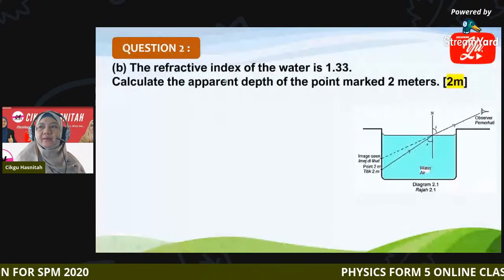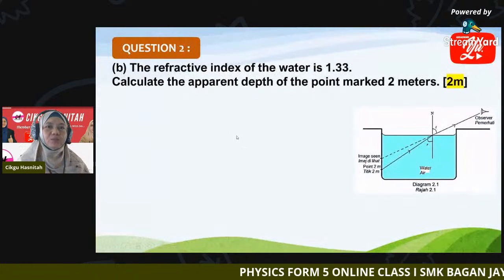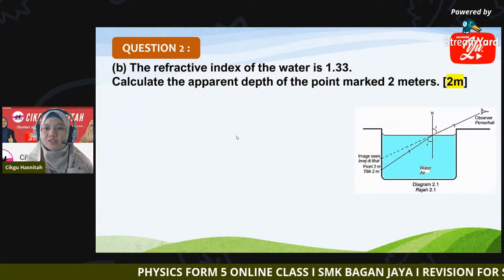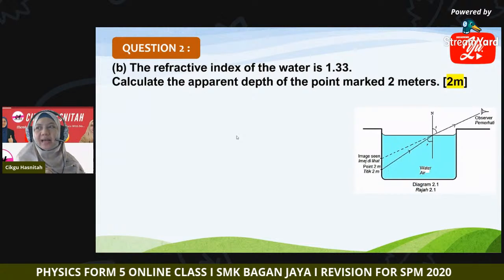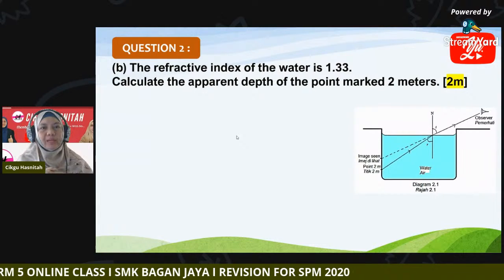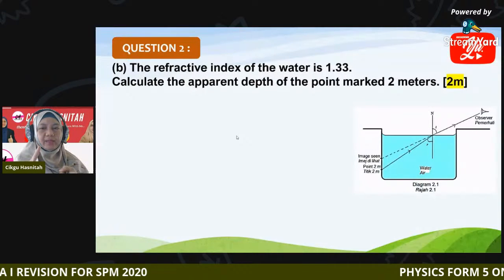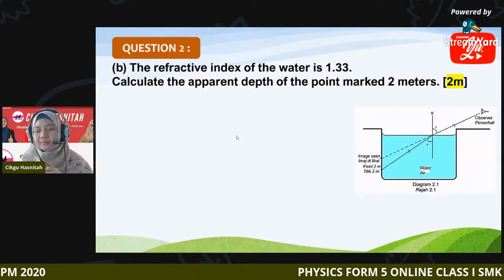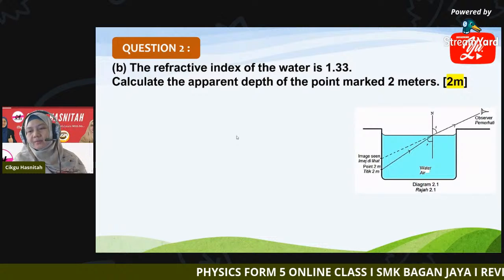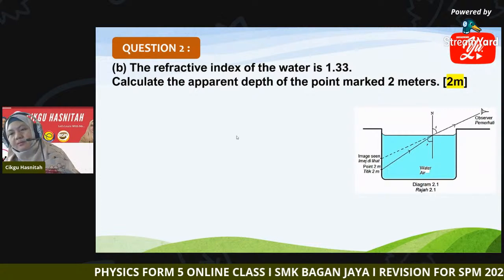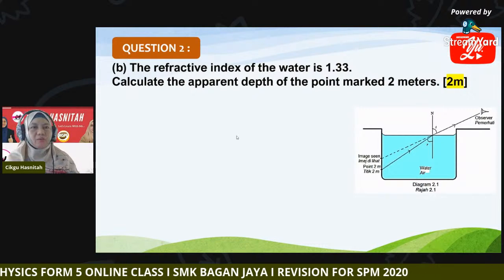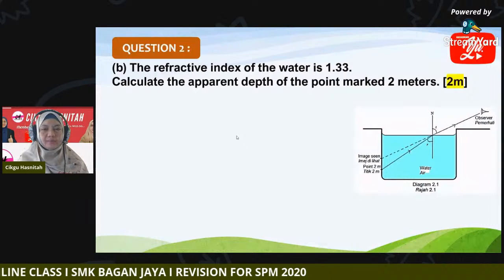So what formula do we apply here, class? How do we relate refractive index, apparent depth, and real depth? Can you share the formula we can apply here?